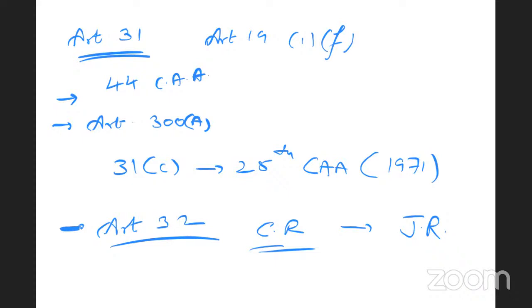The citizens can seek the enforcement of various writs from the Supreme Court. For example, number one, the writ of habeas corpus. What does this mean? Produce the body. In the literal sense, habeas corpus means where is the body? The court will ask the executive or the police to produce the detained person before the court. If the court finds the detention illegal, then it can release the person and guarantee Article 21 of the Constitution. The next writ is mandamus.